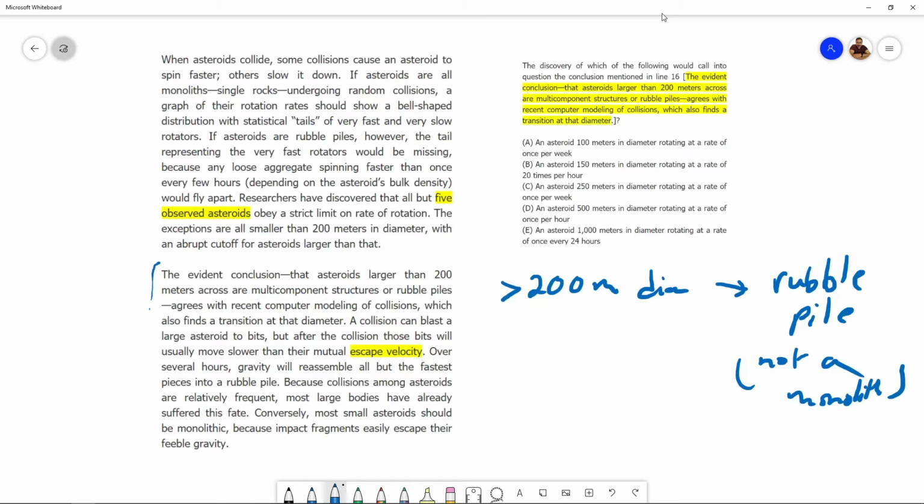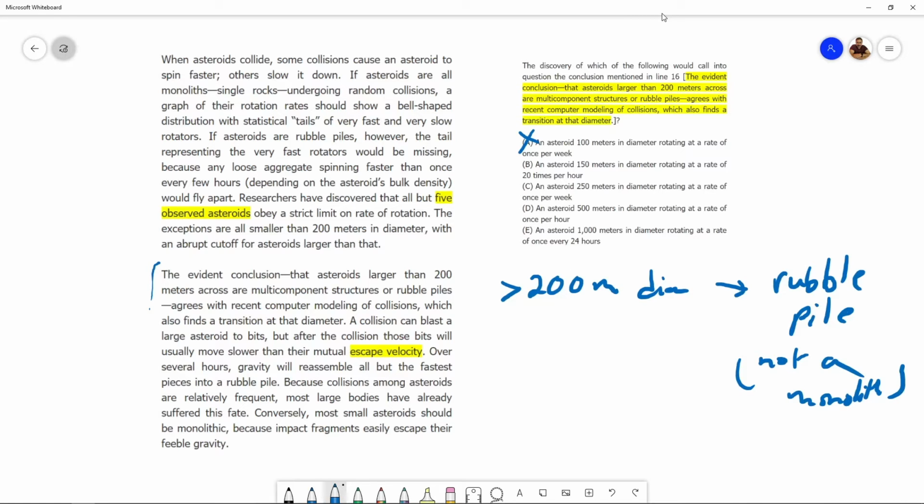All right, let's get into the answer choices. Let's see. An asteroid 100 meters in diameter. So 100 is less than 200. Rotating at a rate of once per week. Does this lead me to question this conclusion? No, it's a small asteroid rotating at a slow speed. That's anyway possible, all that's fine. Is it leading me to wonder whether these large asteroids are rubble piles or not? Not at all. This one's wrong.